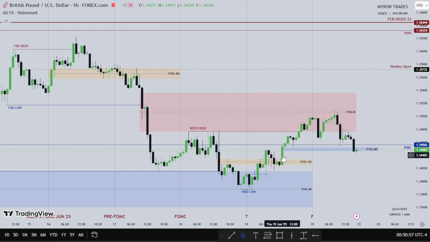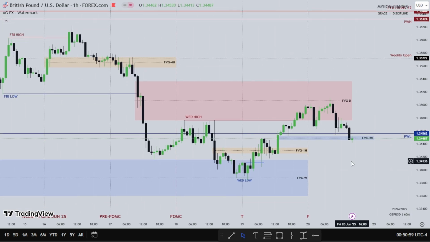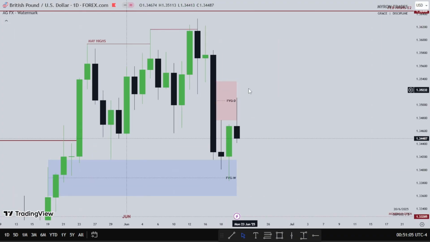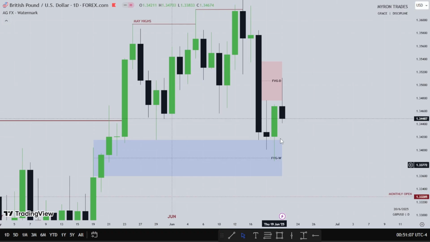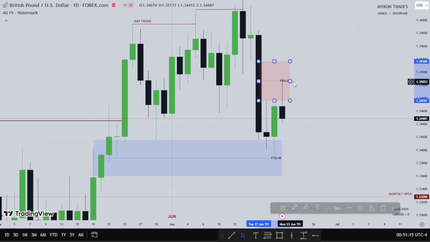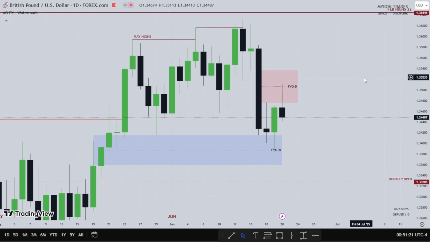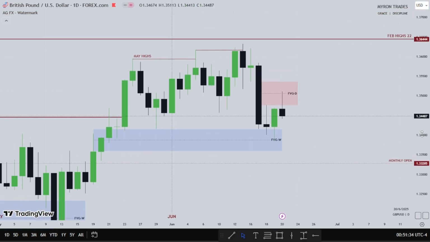So for the new week, what am I expecting for pound? If this fair value gap will hold, I would think maybe price wants to revisit this weekly fair value gap, or we just consolidate and do nothing for the last week of the month. It's the last week of the month. So with all the news and everything going on, either this fair value gap will be used as resistance to go lower, or this one will be used as support to go higher. So my eyes are watching this fair value gap and this one as well to see what price will do with them. So that's about that for pound USD.